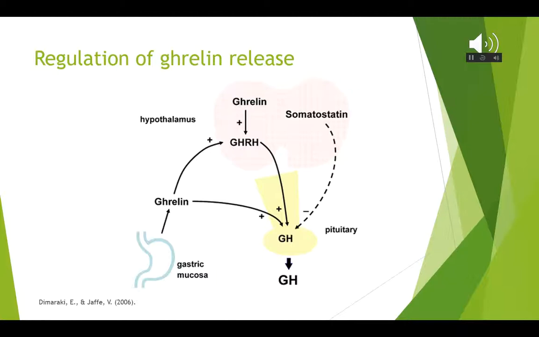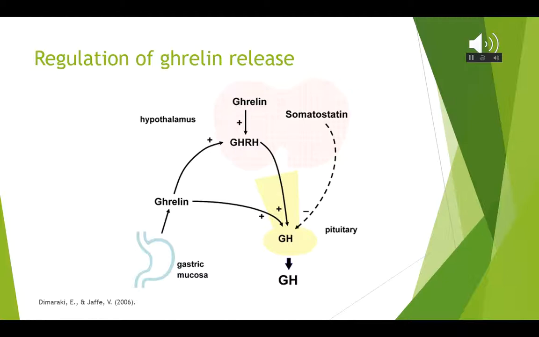Regulation of ghrelin release. Ghrelin acts via a negative feedback mechanism. When the stomach is empty, ghrelin is released from cells in the gastric mucosa. When the stomach is full, ghrelin release is inhibited. The main stimulus for ghrelin release is hunger, either through the body's natural feeding clock or alternatively through the sight or smell of appealing food. This causes the increase in ghrelin production by the stomach, increasing circulating levels in the blood.